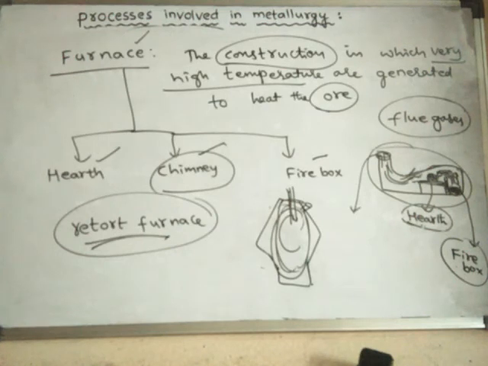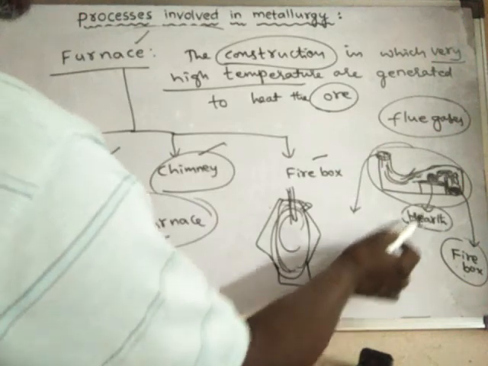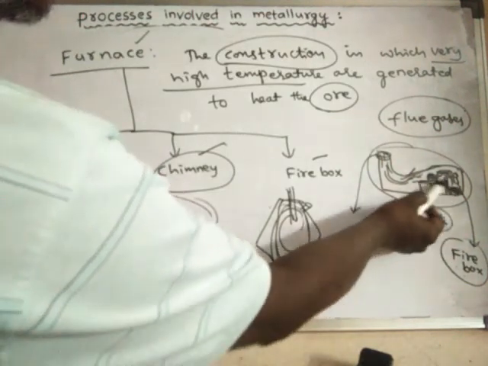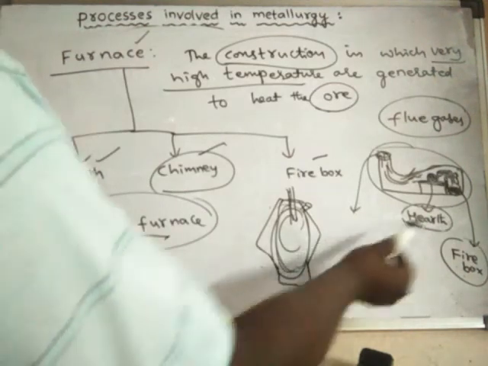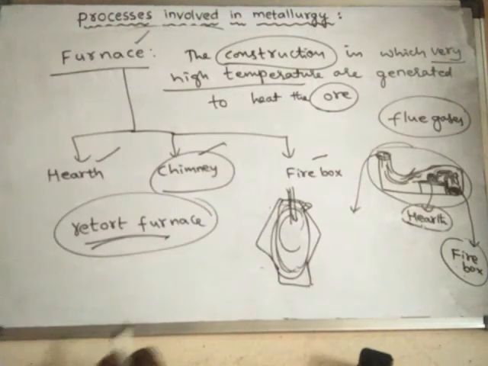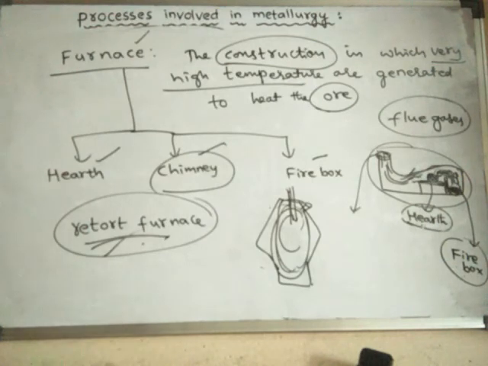The hearth and firebox are separated. Here the vapors touch the ore, but in the retort furnace the vapors do not touch the ore, yet the ore gets heated. The earth and fire are not in contact with each other.